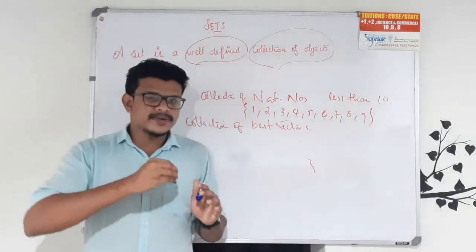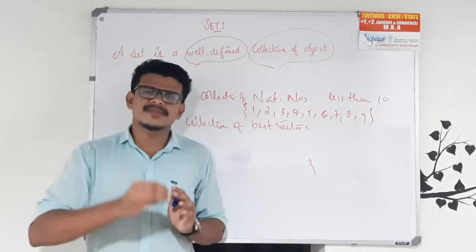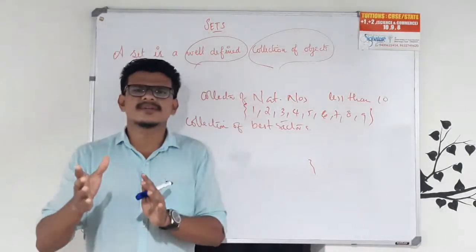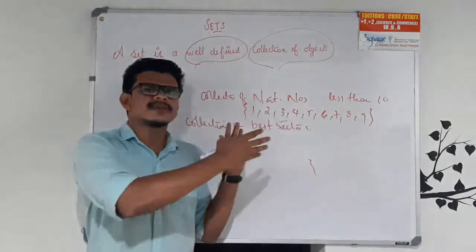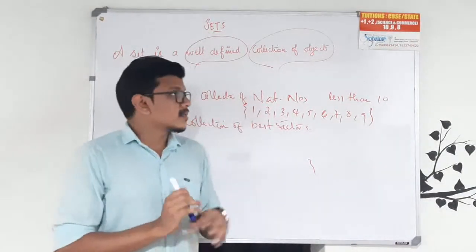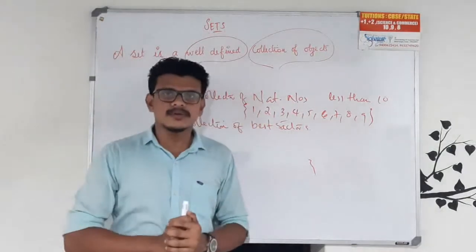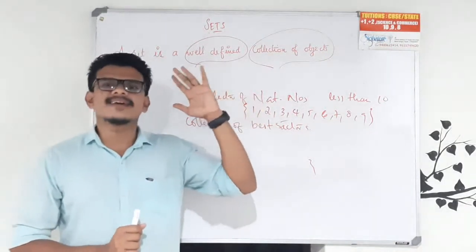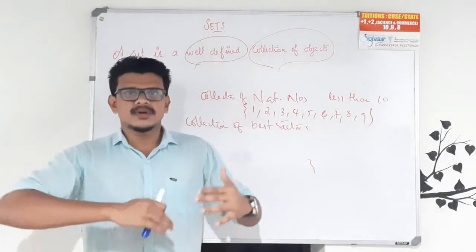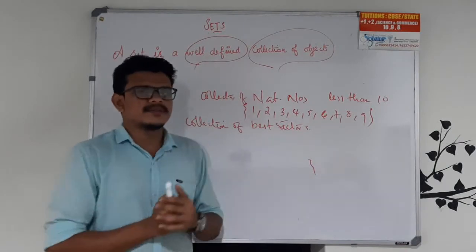Suppose we are defining the names of states in India. Wherever you go, that will be the same. Right? So 29 states will be there, and that particular collection will have 29 objects. So you have to know the difference between well-defined and not well-defined. So what is a set? A set is a well-defined collection. Okay, so you can understand what is well-defined and what is not.